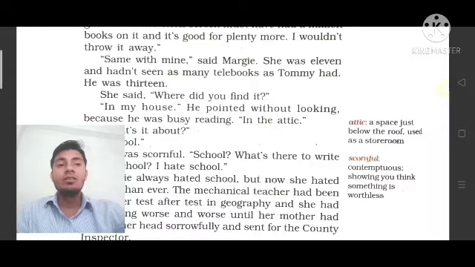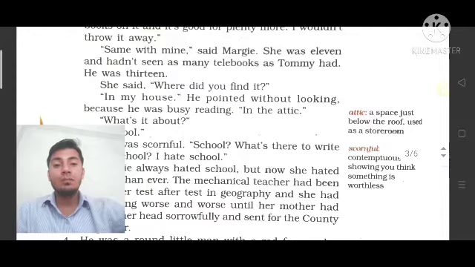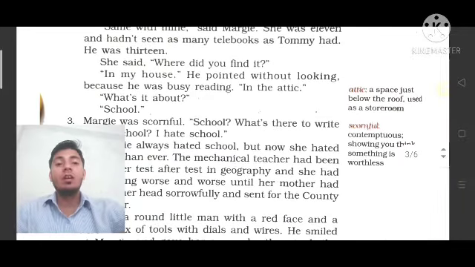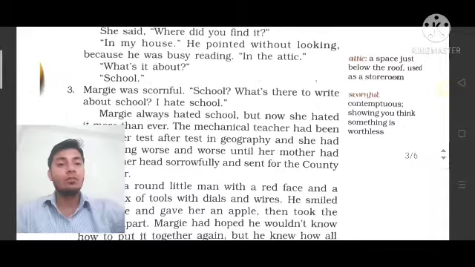Okay, said Maggie. She was 11. It means she was 11 years old and had not seen as many television books as Tommy had. He was 13. She was saying that at 11 she has not seen as many televisions as Tommy had. यानी जैसा वह बता रहा था उस तरह की बहुत सारी किताबों को उसने अभी अपने कंप्यूटर पर नहीं देखा था. And he was 13 because he was 13 years old. She knew something more about the books that were found on the screen. After that, what happens?